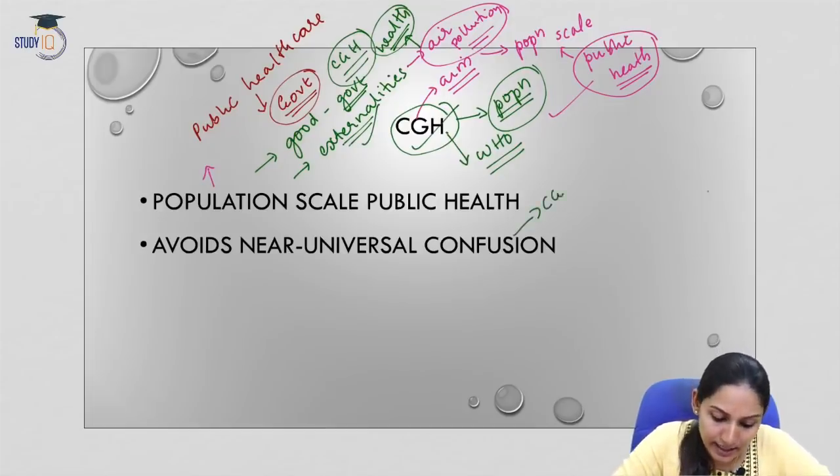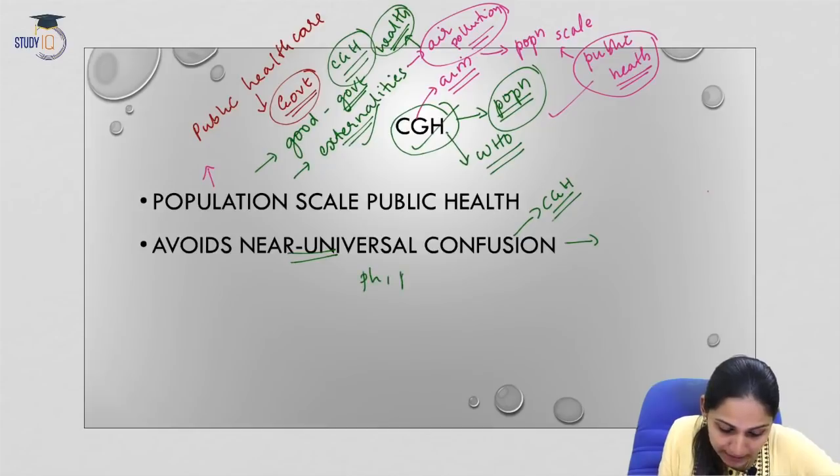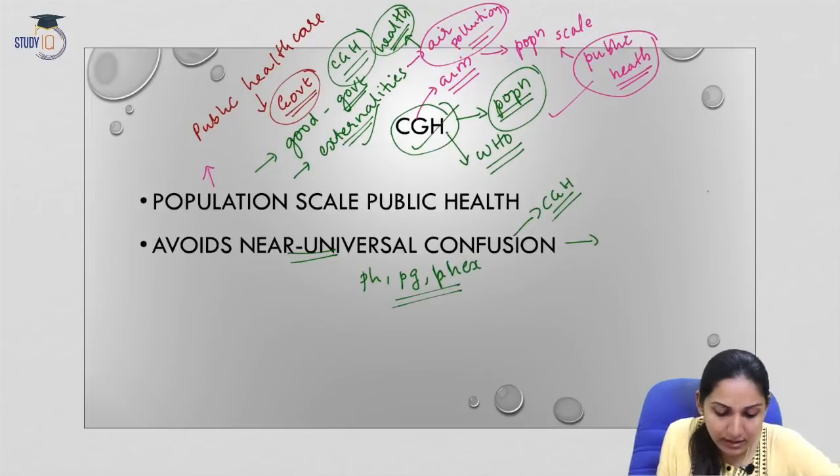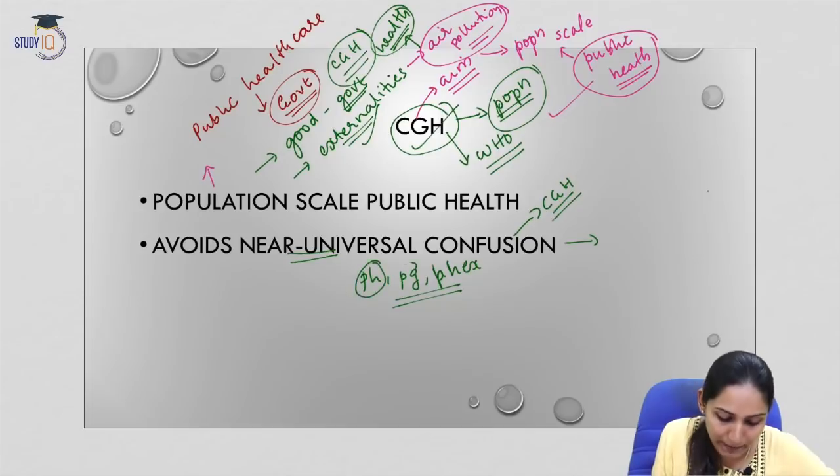Now, the CGH, or the Common Goods for Health, also avoids the near universal confusion. Now, what is the confusion? The confusion is related to terms like public health, public good, public health expenditure. There are confusions regarding the differences between all these. What is public health?